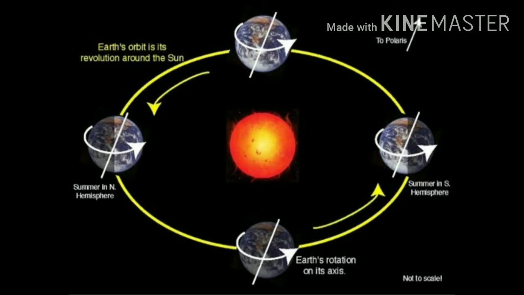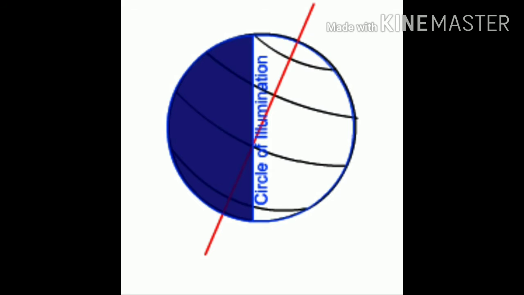Our Earth receives light from the Sun. Only half of the Earth gets its light from the Sun at a time due to the spherical shape of it. The portion facing the Sun experiences day, while the other half away from the Sun experiences night. The circle that divides the day from night on the globe is called the circle of illumination. This circle does not coincide with the axis as you can see in the figure 3.2 in your book.